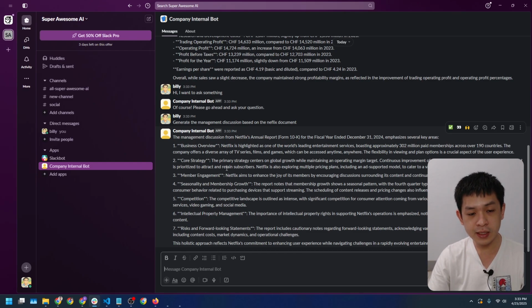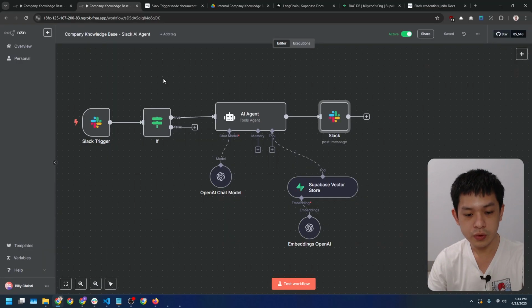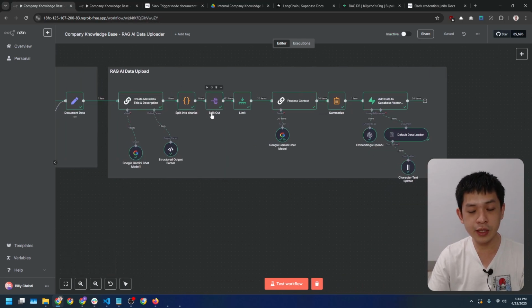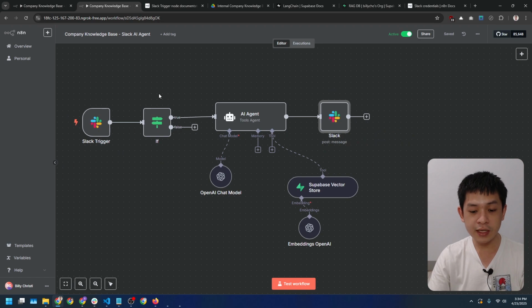Everything works as expected. And again, this is contextual RAG. It gives way better results because we give the AI meaningful context for every document chunk. So that's the full project. We built an automated system that uploads and processes internal documents from the Google Drive, enriches them with context using AI here, stores everything in a vector database, and lets users ask questions directly from Slack and get accurate answers in real time.